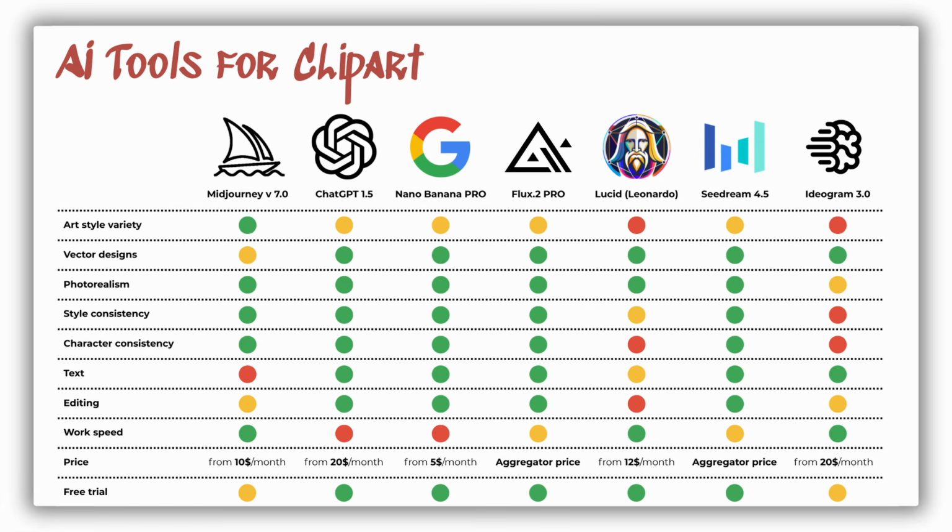Regarding pricing, what you see here are the minimal paid subscriptions you can use this AI tool with, but you never know how many generations are included. Google prices might be different depending on the region, but for me it's a no-brainer. Take it anyway. I have Google AI Plus plan, Nano Banana and Gemini included. On the other hand, $20 for Ideogram is way too much in my opinion. As for the trials, I have a separate video which explains in detail how and where you can try each AI tool. You'll find the link in the description.